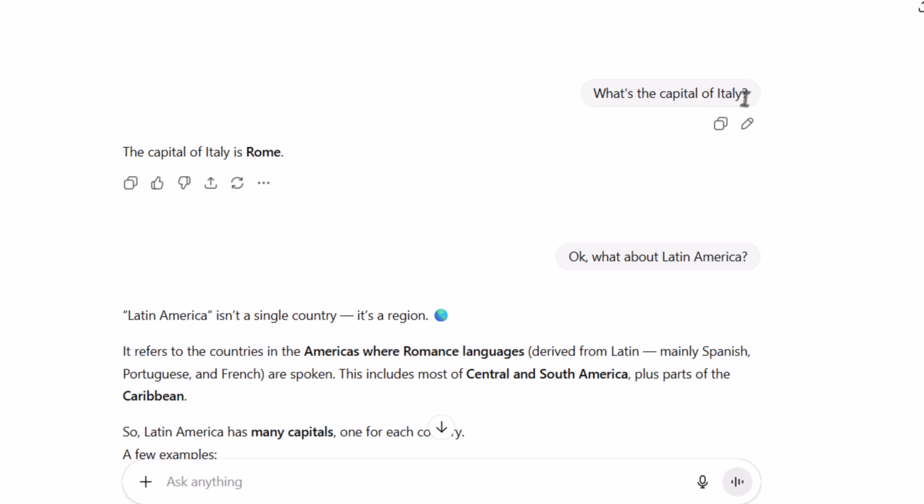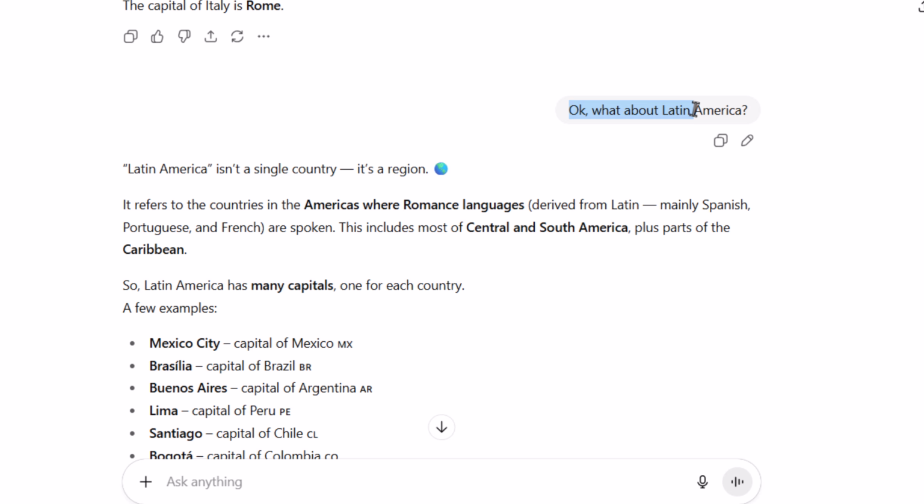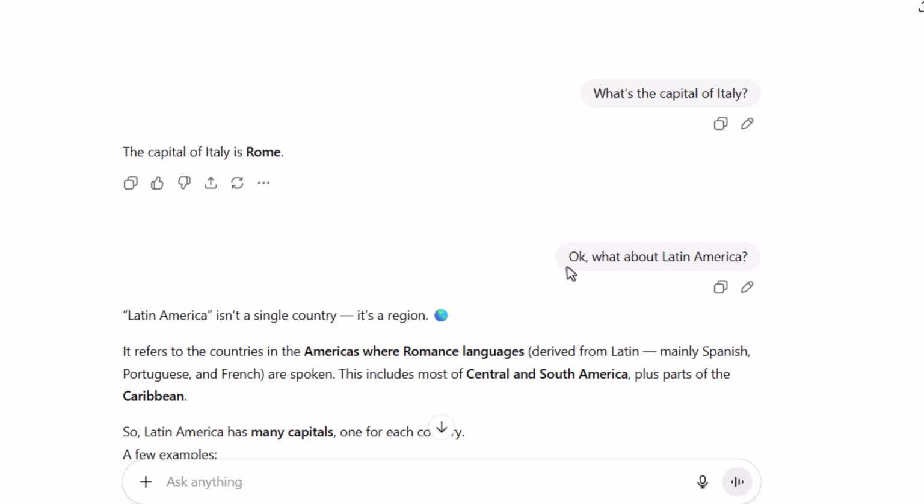And essentially that is what is happening when we engage in a chat session with ChatGPT or any other AI model. When I'm asking it, okay, what about Latin America? It's not that it has any memory of the conversation I had with it previously, but it's being forcefully reminded of the conversation that I had with it previously.